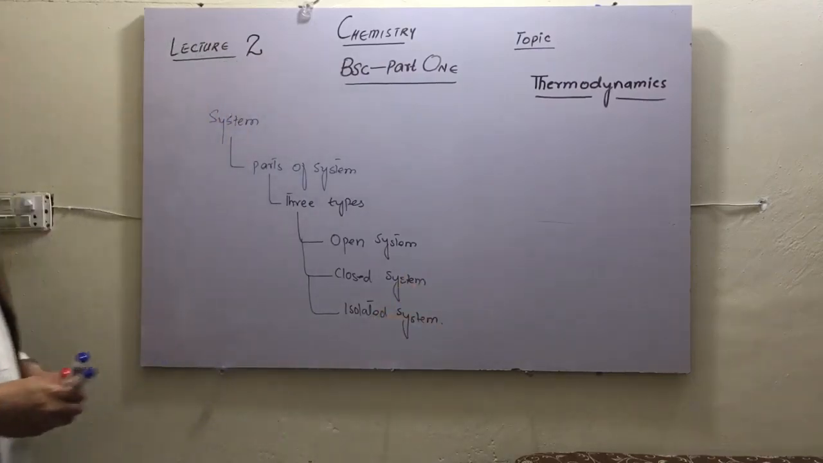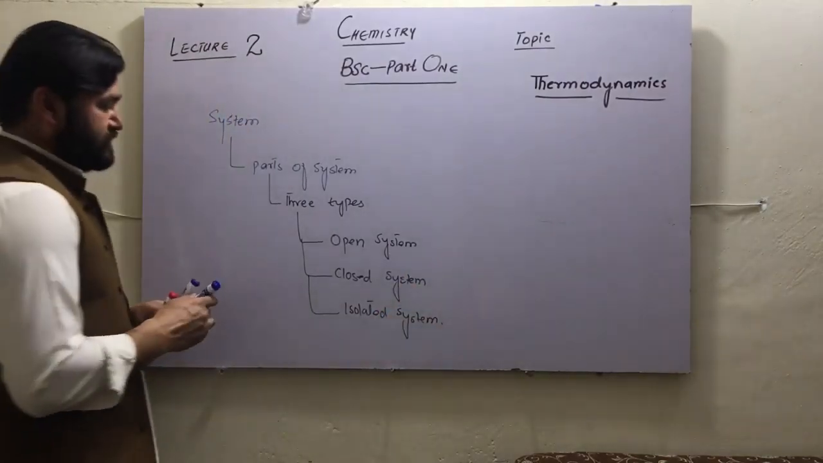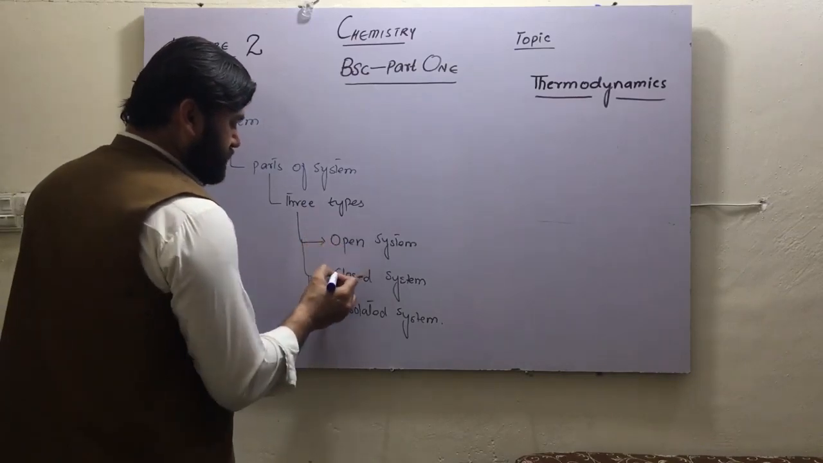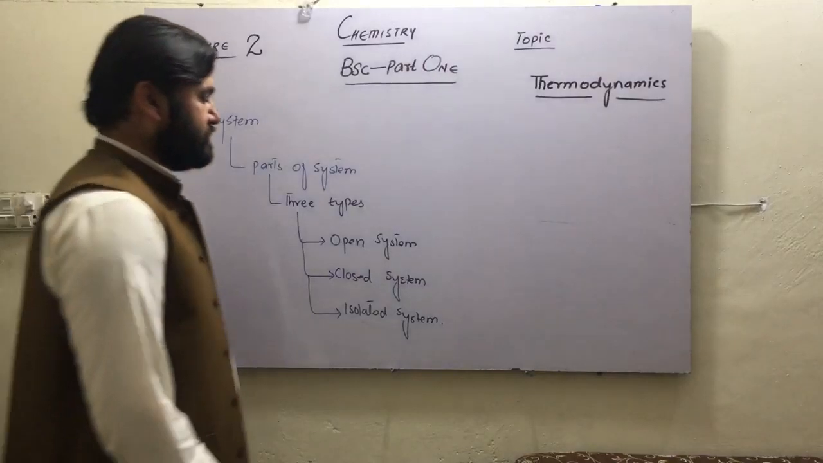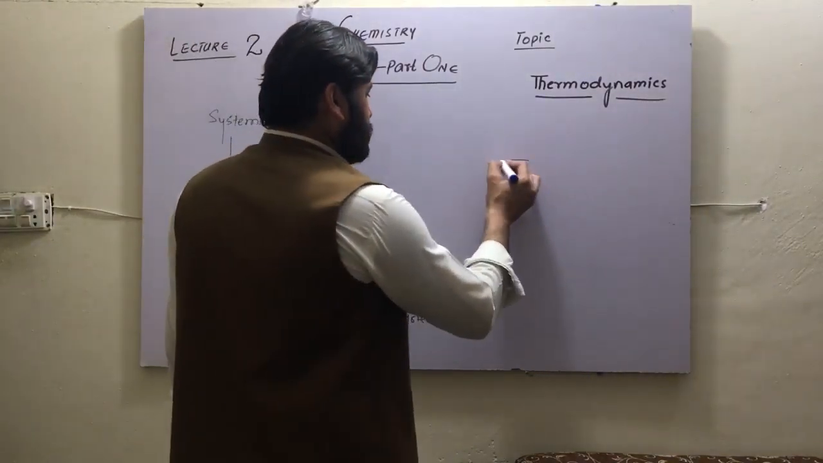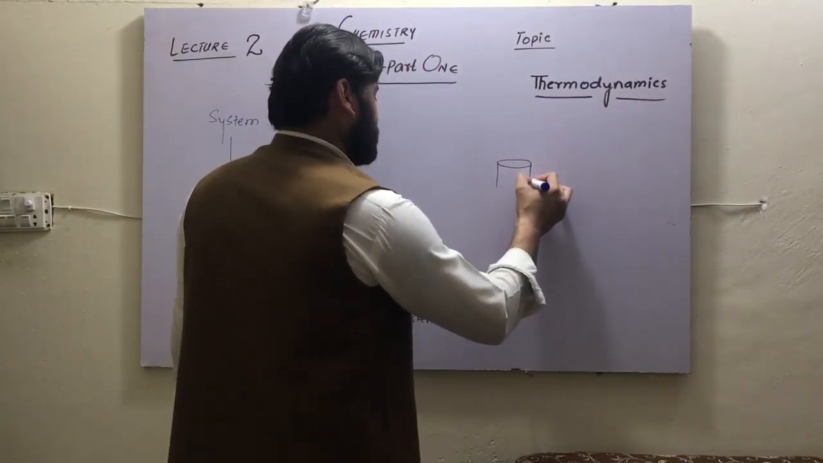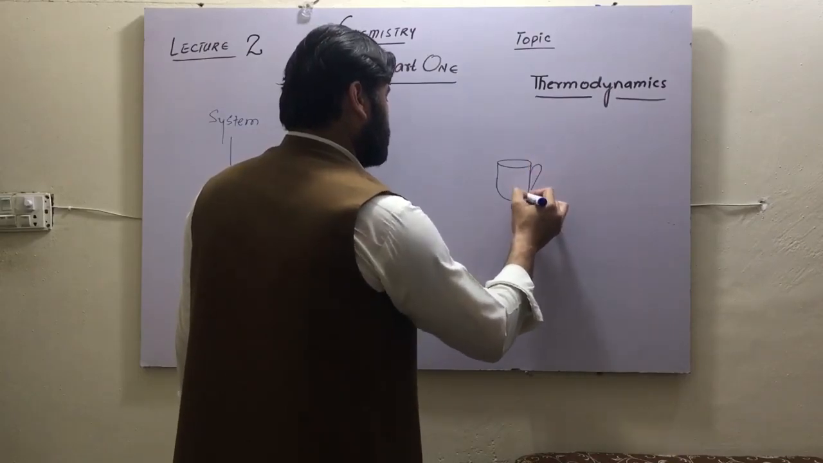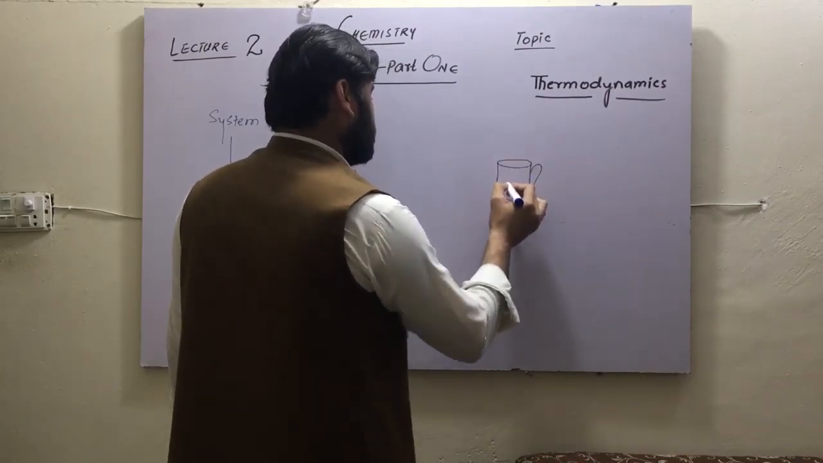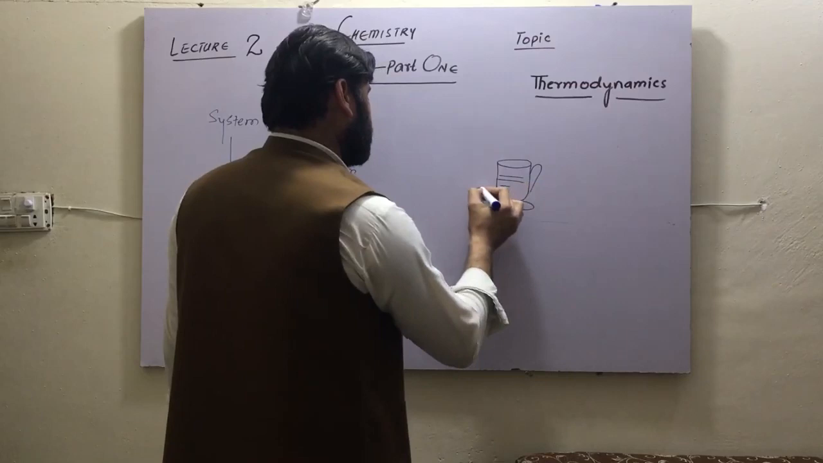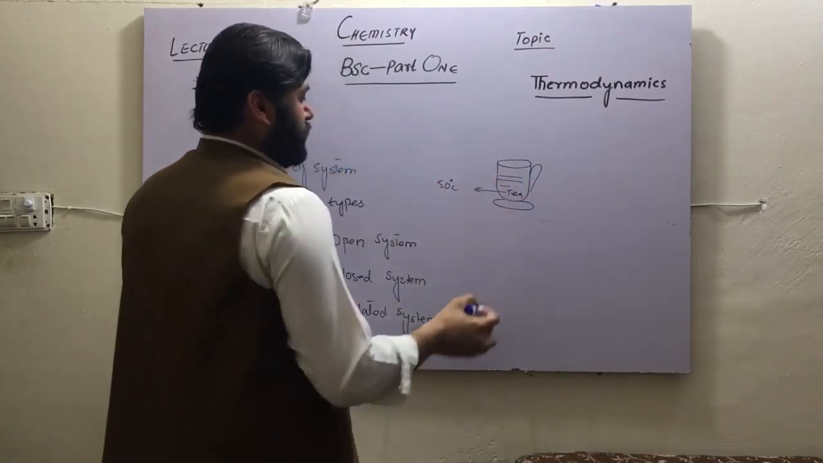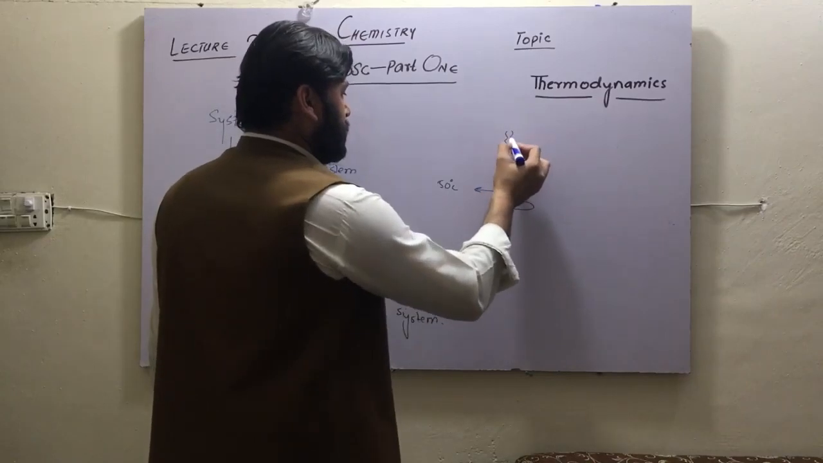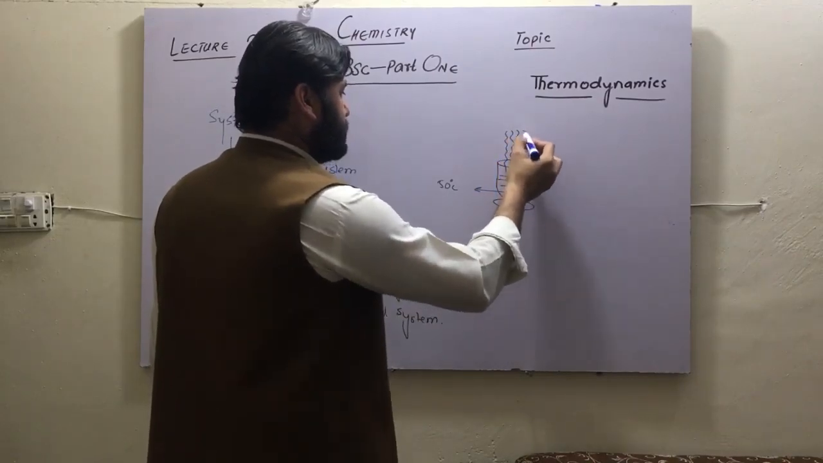These are three important types of system: open system, closed system, and isolated system. Open system, what is an open system? Suppose this is a cup of tea in which tea is present, and the temperature of the tea is 50 centigrade. Now see here, there is loss of some vapors.